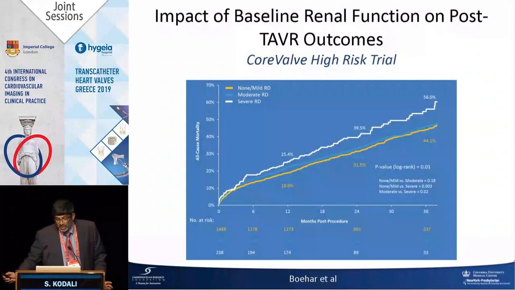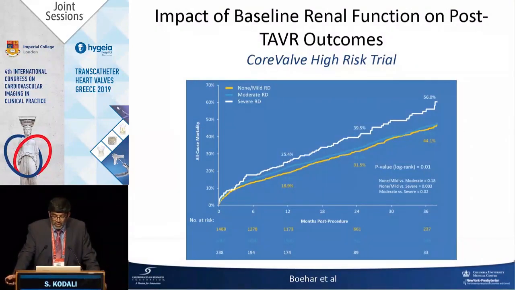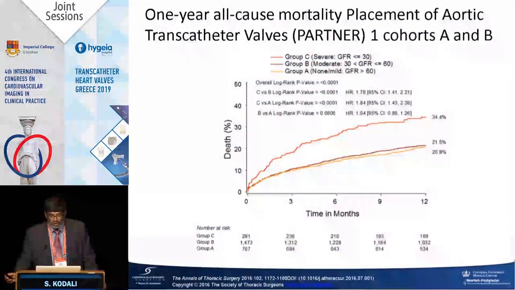Renal failure, that's a big problem. So this is from the CoreValve study, and you see more than 50% of the patients have a GFR less than 50, from 30 to 50. And about 10% of patients have a GFR less than 30, and this is in a trial which excluded severe renal failure, right? So when you have severe renal dysfunction, it leads to higher mortality, both early and late.